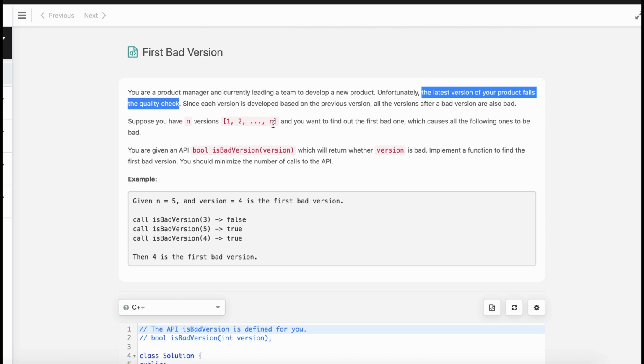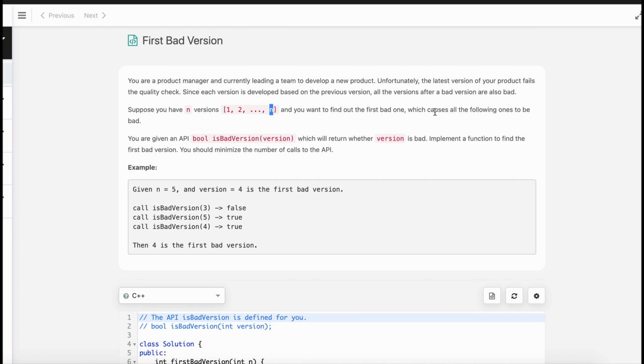That means the nth version fails the quality check. So the nth version is a bad version, but we have to find the one which was bad earlier than n. n will be bad for sure, but we have to find the earlier bad one, which causes all the following ones to be bad.